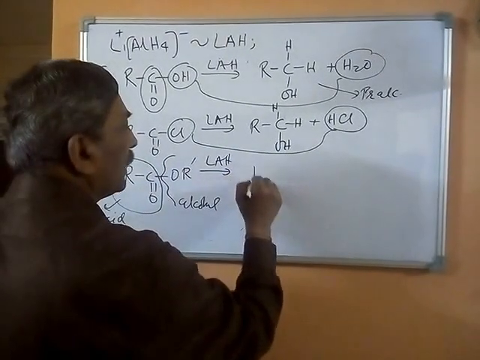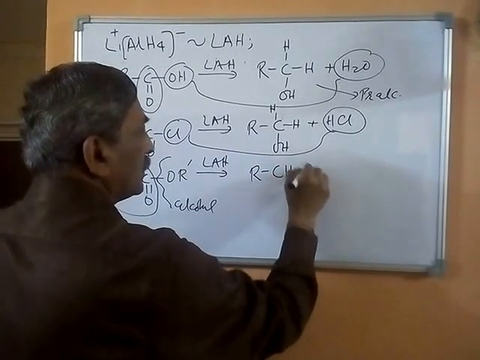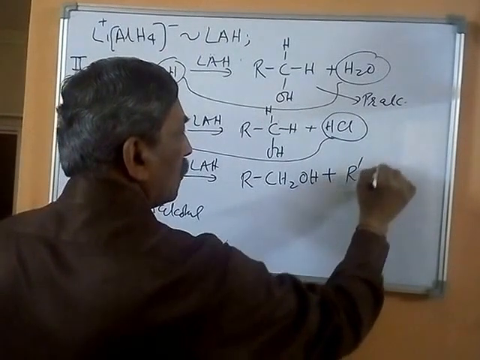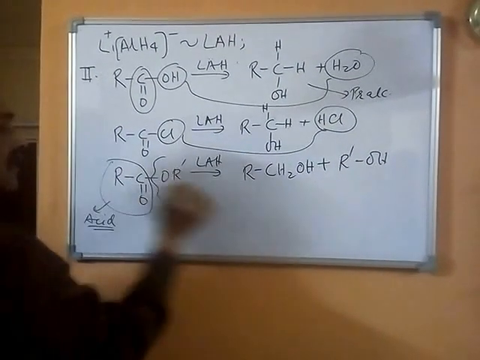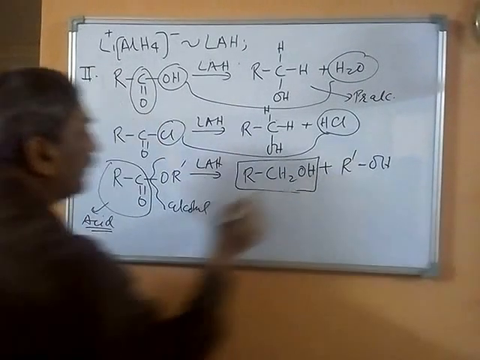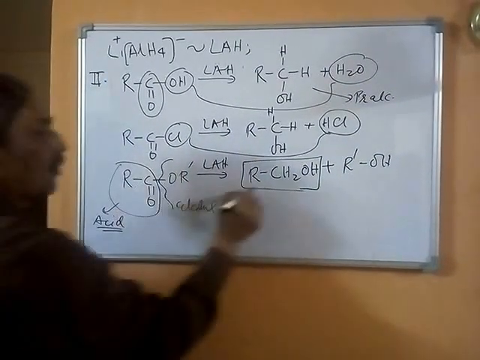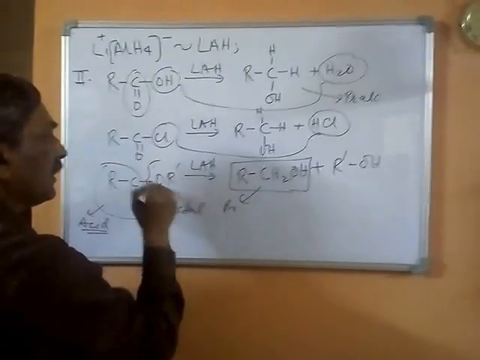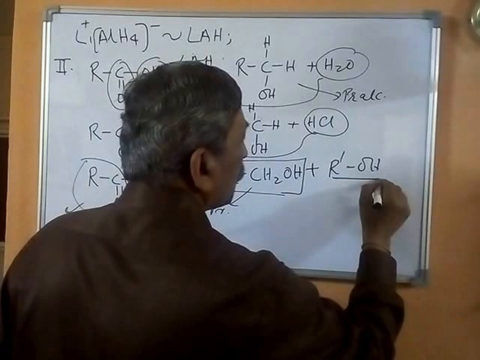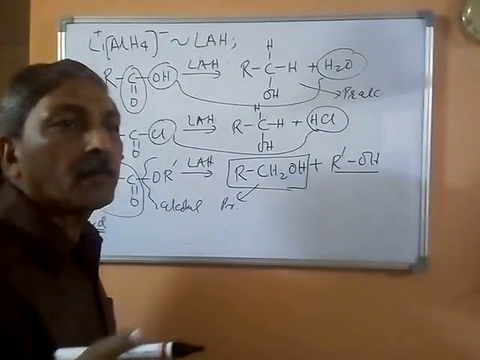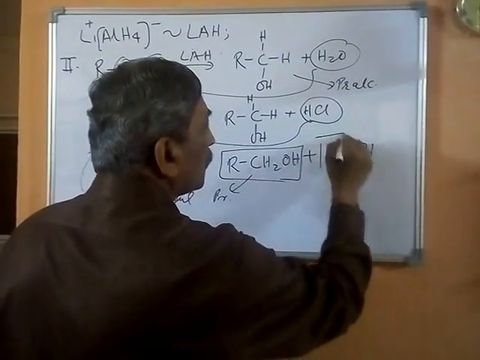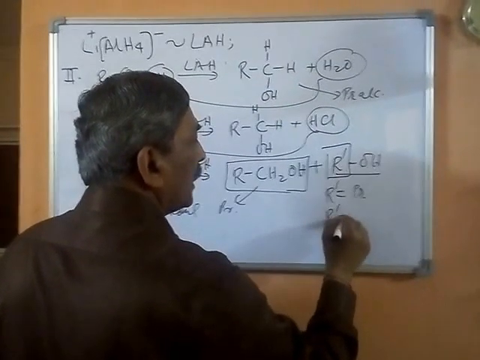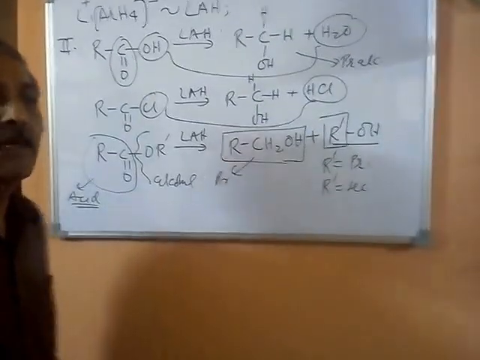One will be a primary alcohol, RCH2OH, that means, and another one is an R-OH. Now necessarily the alcohol which is formed or generated by the reduction of the carbonyl is always a primary alcohol, while the alcohol generated by the alcoholic part, R-OH, may or may not be a primary alcohol, and will depend upon the nature of this R. If R is primary, it will be a primary alcohol. If R is secondary, it may be a secondary alcohol.